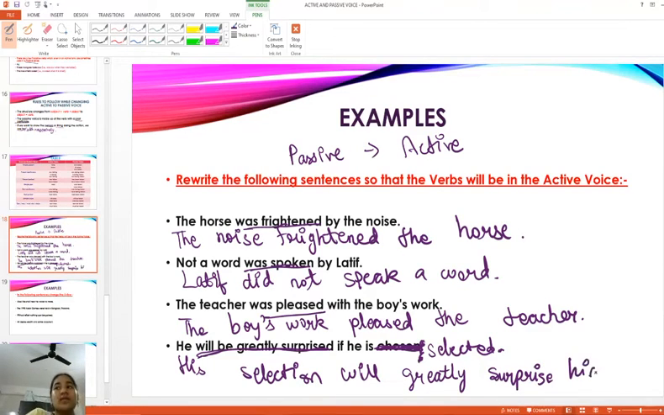Always remember that you have to start not with high or tough examples. First we'll go with easy ones. That's why I have cut out chosen and taken selected.